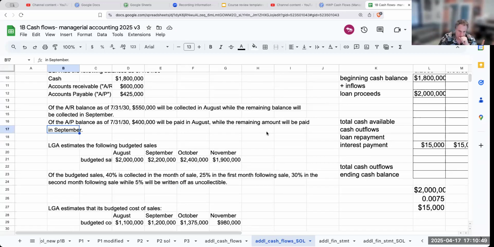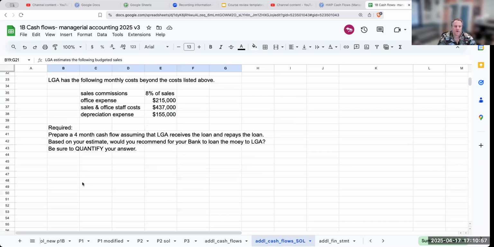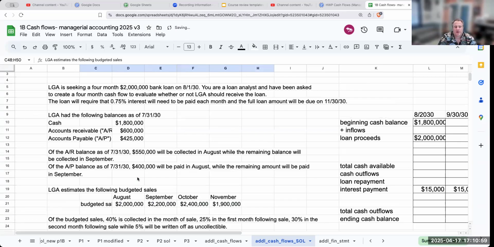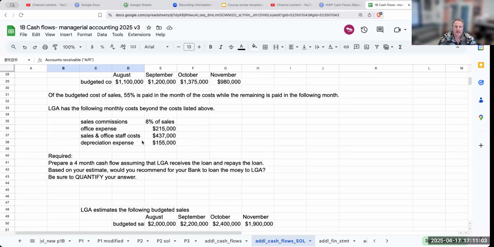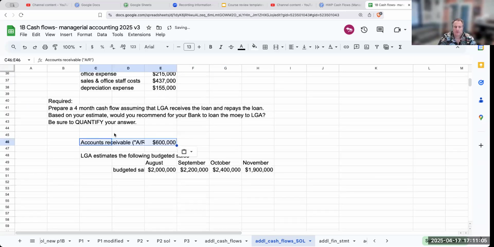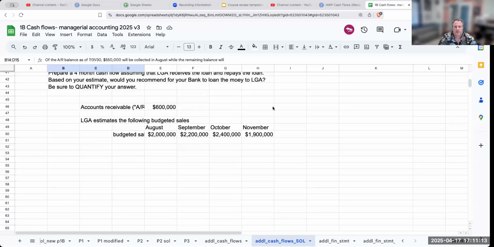So what I need to do is convert these budgeted sales, right over here. And I also need to take the information about the accounts receivable, which is the beginning balance as of July 31st,